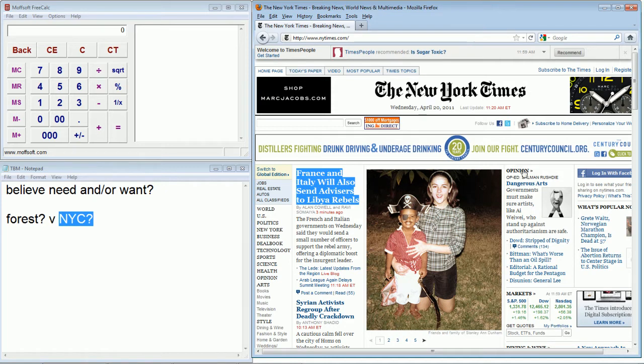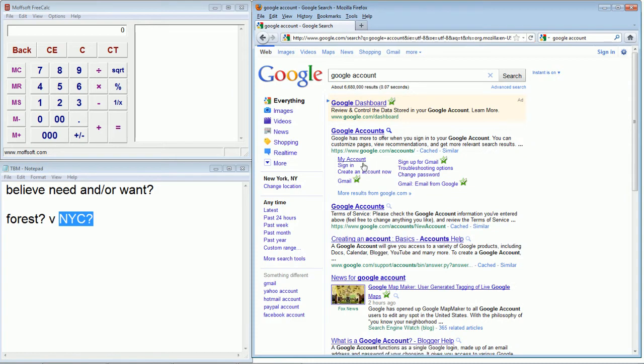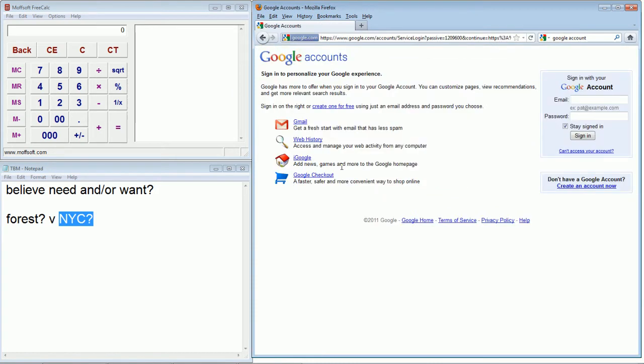So where do we input or access information online for free? Well, that's simple. Google has a myriad of products that we can use, and that's what we're going to be using today. So in the Google search toolbar, we're going to search Google accounts, and we're going to simply create a Google account. All right, so we go to Google accounts.